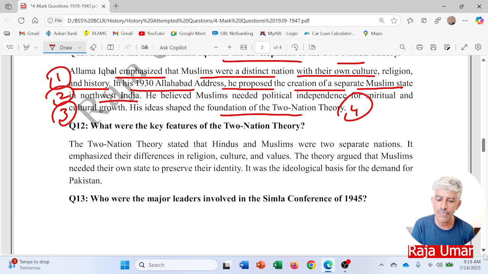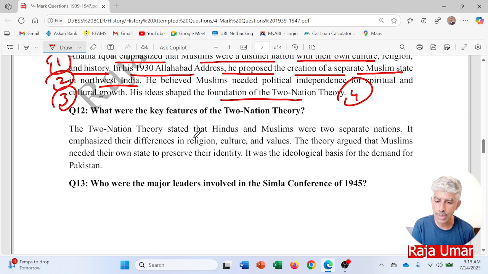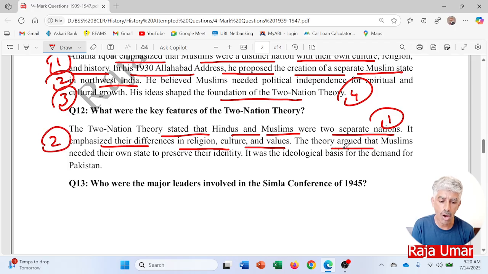What were the key features of the two-nation theory? The two-nation theory stated that Hindus and Muslims were two separate nations. Point number one. It emphasized their differences in religion, culture, and values. Point number two. This theory argued that Muslims needed their own state to preserve their identity. Point number three, it was the ideological basis for the demand of Pakistan. Point number four.